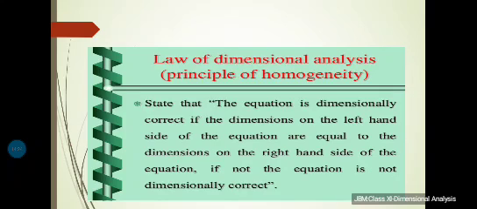Hence, if we derive an expression for the length of an object, regardless of the symbols appearing in the original mathematical relation, when all the individual dimensions are simplified, the remaining dimension must be that of length. Similarly, if we derive the equation of speed, the dimensions on both sides of the equation when simplified must be of length by time, that is L T to the power minus 1.